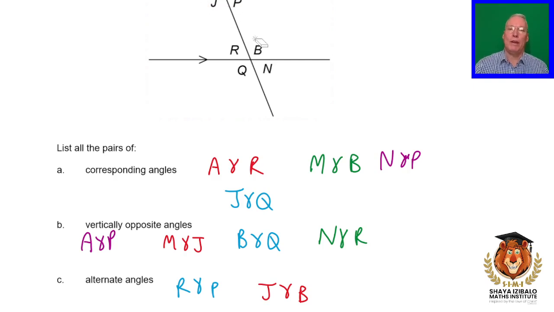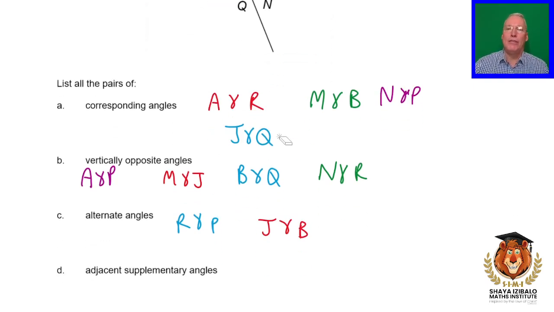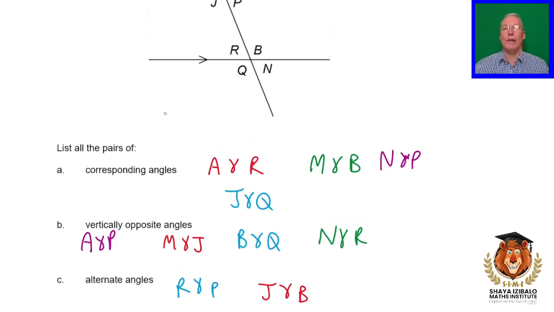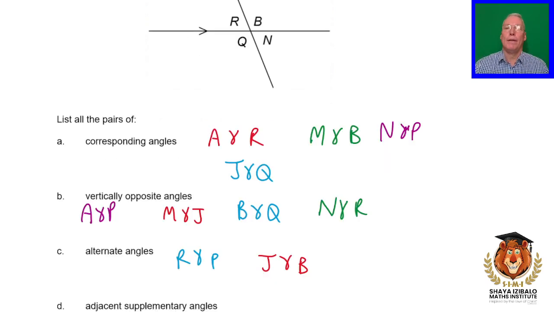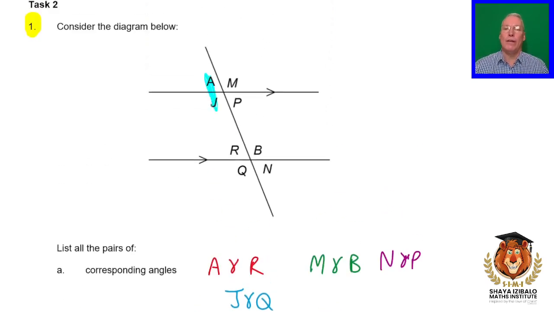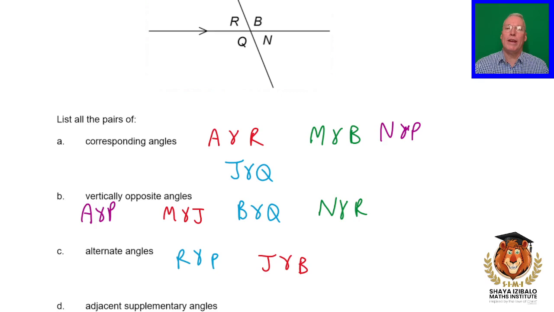Okay, next up we are asked to find adjacent supplementary angles. Angles that are next to one another that add up to 180 degrees. Now there's loads of these because A and M are adjacent supplementary angles. All right, but so are A and J. So are J and P, and so are P and M. So we're just going to write those down quickly.